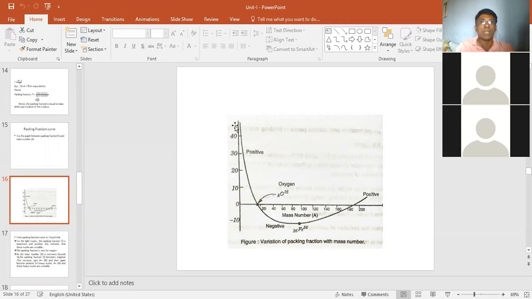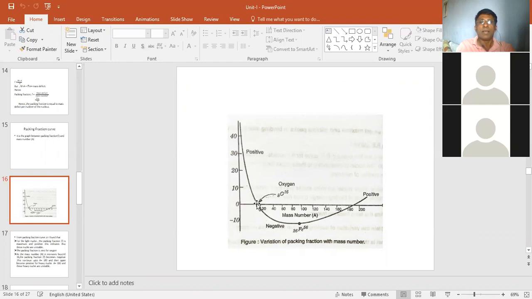So you observe that the graph looks like this. This is for the lower atoms. For the elements having low mass number, the value of the packing fraction is positive.